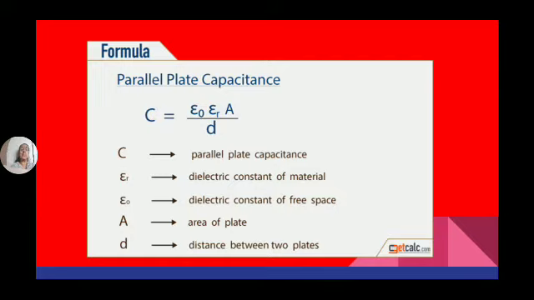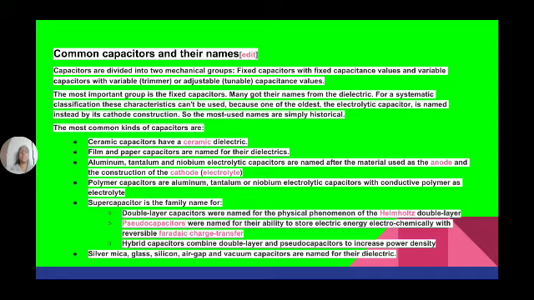The parallel plate capacitance is given by C is equal to epsilon naught epsilon r A by d, or it can also be expressed as C is equal to Q by V, where Q is the charge accumulated on the capacitor and V is the voltage applied across the capacitor. Epsilon naught is the permittivity of free space, epsilon r is the dielectric constant of the dielectric material, A is the cross-sectional area of the plate, and small d is the distance between the plates.